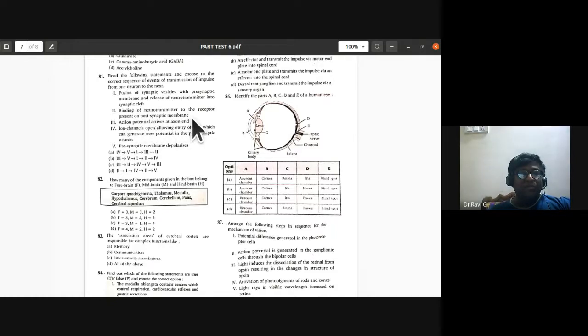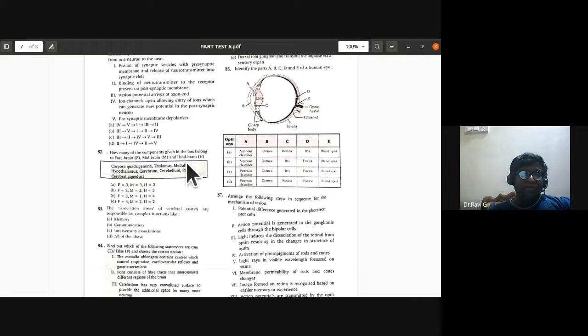That is the fourth option. So 3, 5, 1, 2, 4. Ion channels open, allowing entry of ions, which can generate an action potential. So that should be the sequence. 3, 5, 1, 2, 4. B is the correct option.